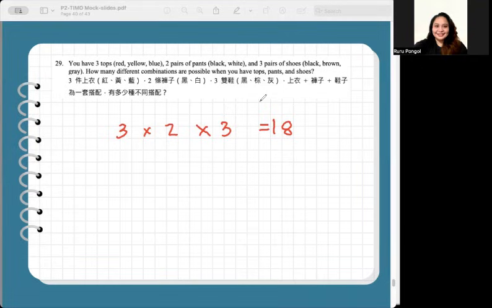Getting the number of choices per object, three tops, two pairs of pants, three pairs of shoes, multiplied is the total combination of getting a top, a pair of pants, and a pair of shoes. There are 18 different combinations. Final answer for number 29 is 18.